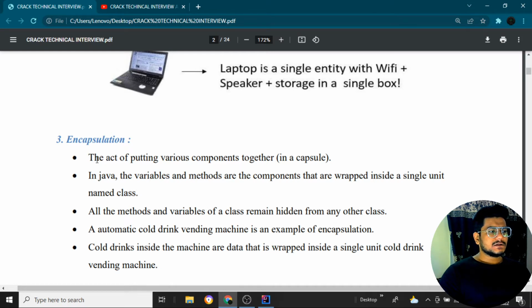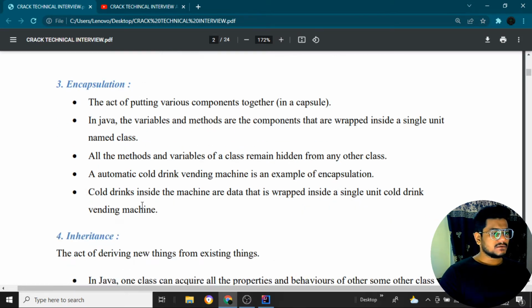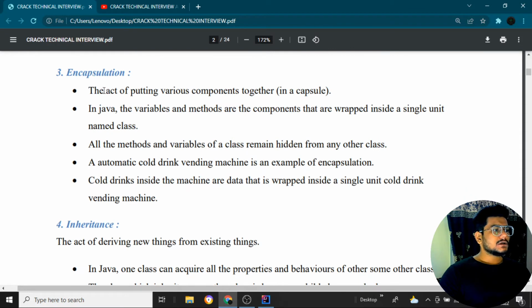So what is encapsulation? I think I have explained encapsulation. If not, I'll just explain it right now. Encapsulation is something that acts like a capsule. So encapsulation is a capsule. In Java, variables and methods are components that are wrapped inside a single unit named class, and all the methods and variables of the class remain hidden from the other class.